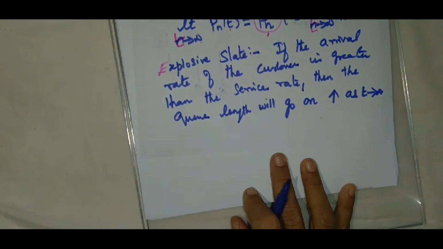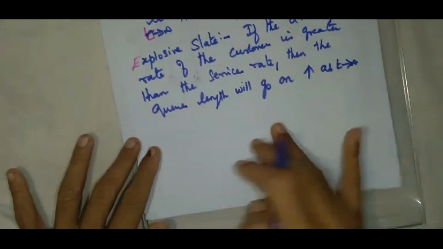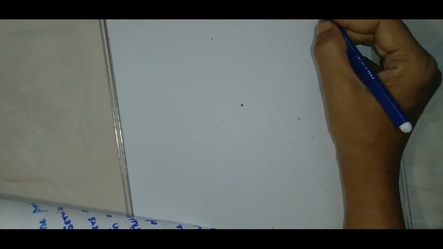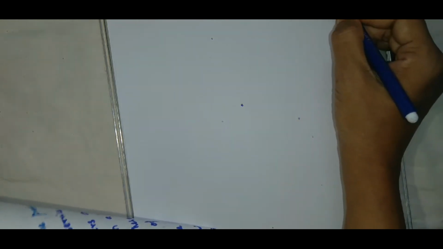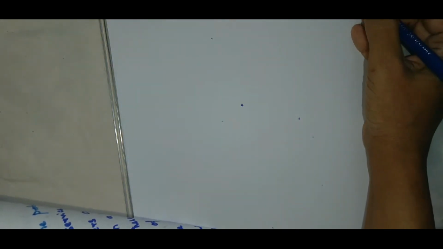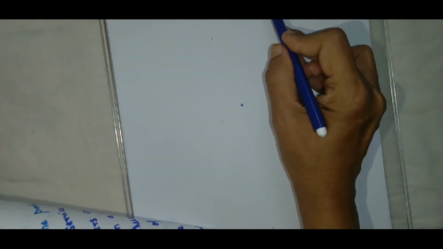What is meant by this? Suppose there are 5 customers in a queue, and the server is providing service to 3 customers in 10 minutes. That means 2 more customers are still pending.